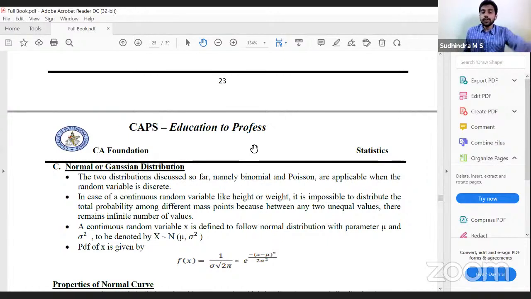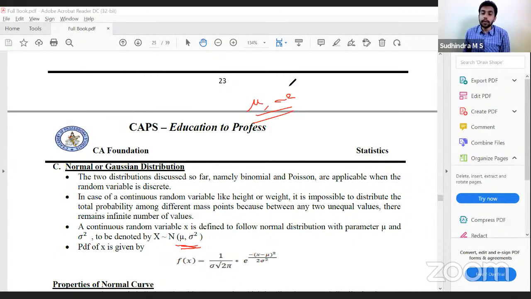Last one, normal distribution or Gaussian distribution. The two distributions we have discussed, binomial and Poisson, are for discrete. For continuous, we apply normal distribution. What are the two parameters here? Mu and sigma square.